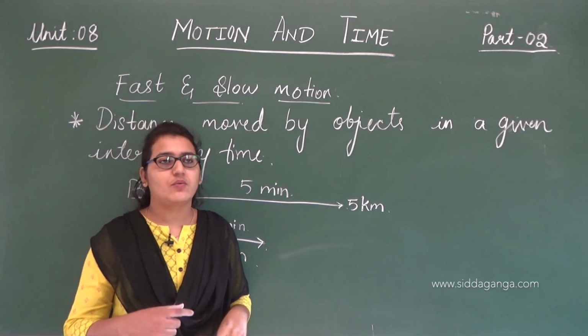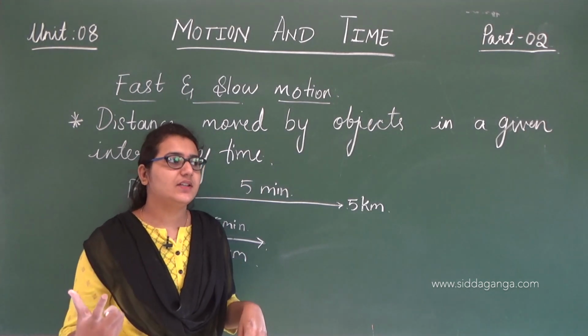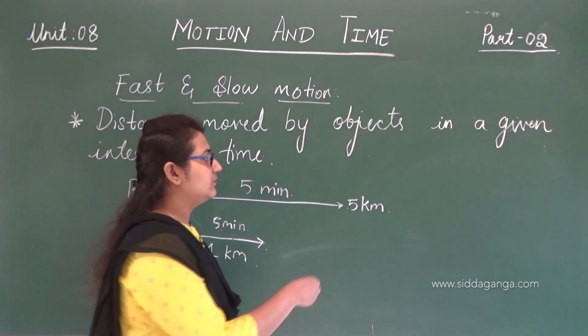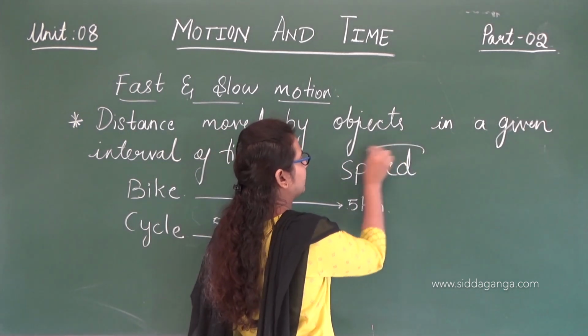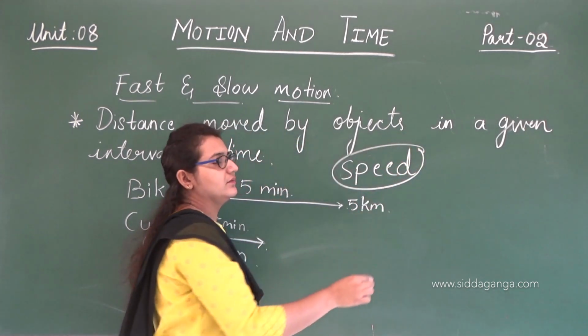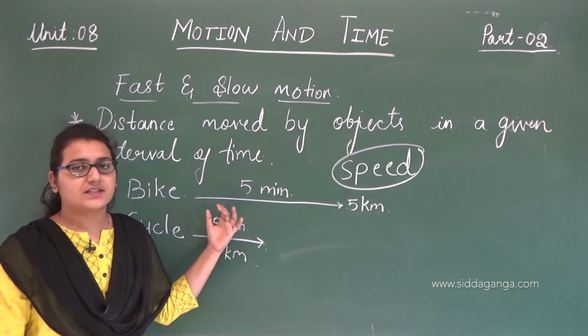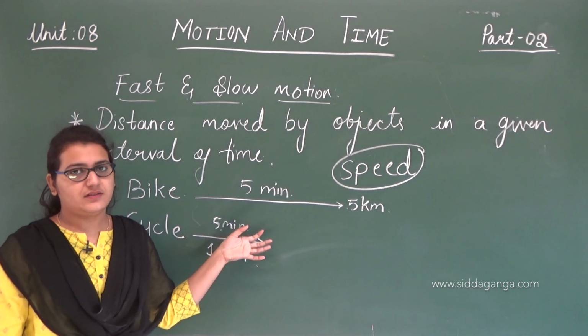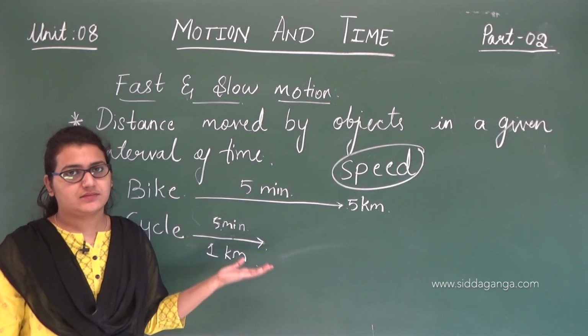Whenever we talk about fast and slow motion, that's when we introduce a term, that is speed. That's what we say: this bike is faster, that means its speed is more than this cycle.